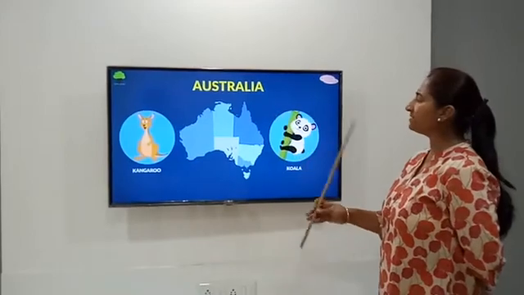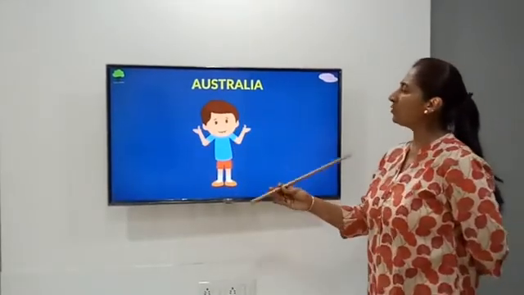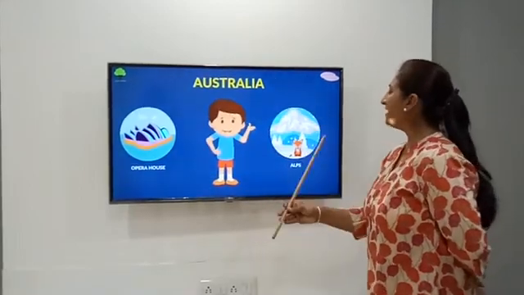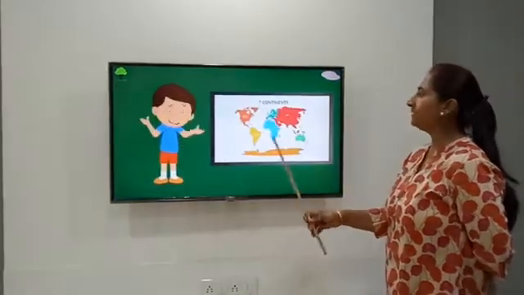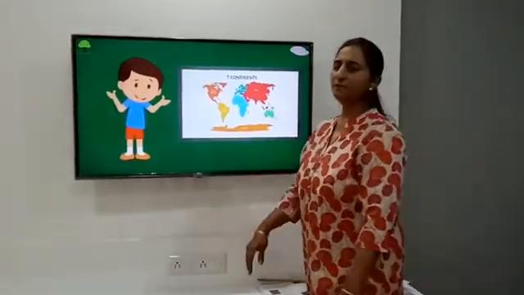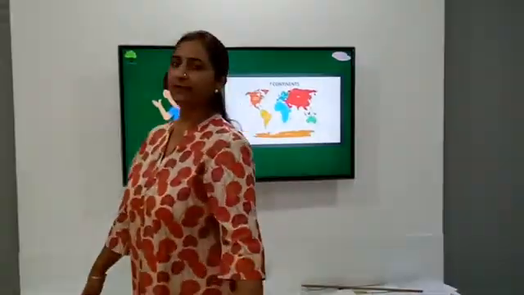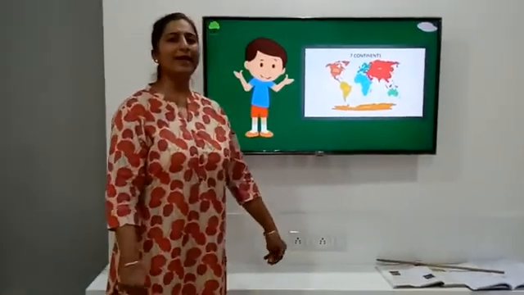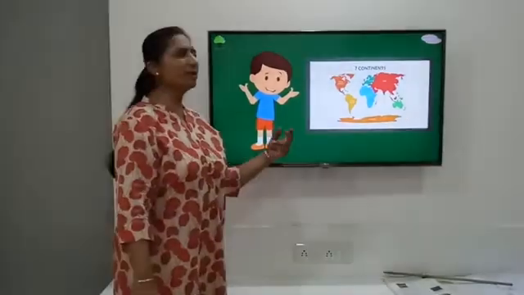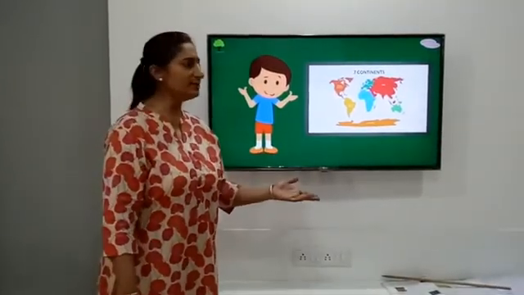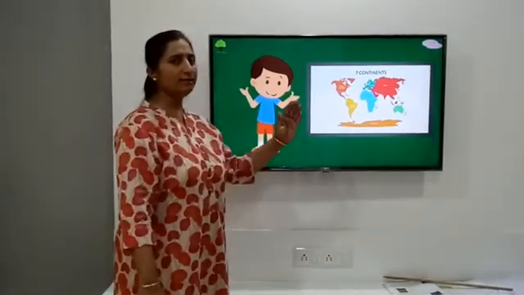Australia is famous for kangaroo and koala. Opera House and Alps are the most attractive places found here. Hope you all have understood the concept of continents clearly. I want each one of you to make a notebook and jot down at least two physical features or the attractive or the specialities of each continent in a proper order.